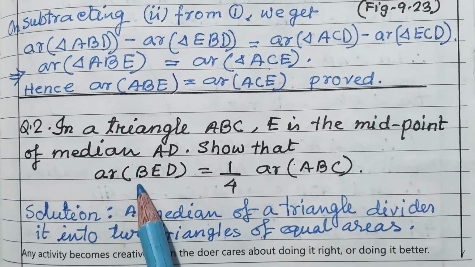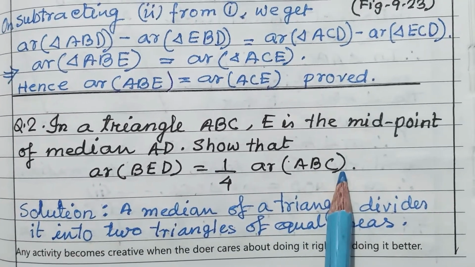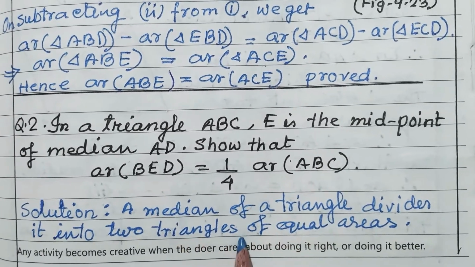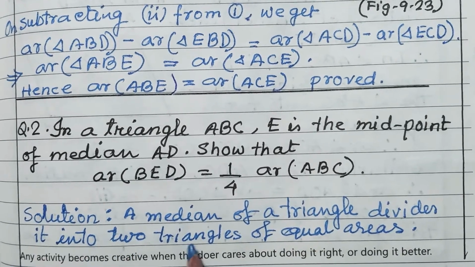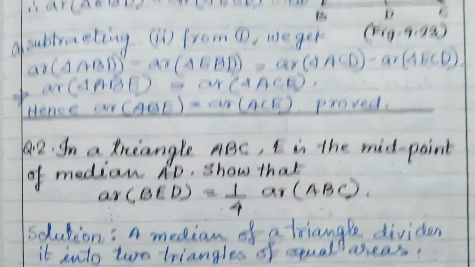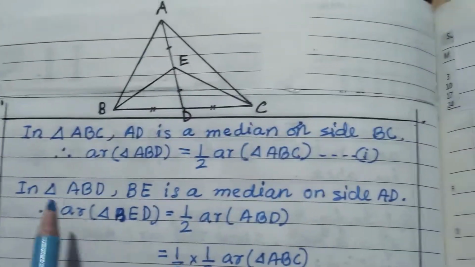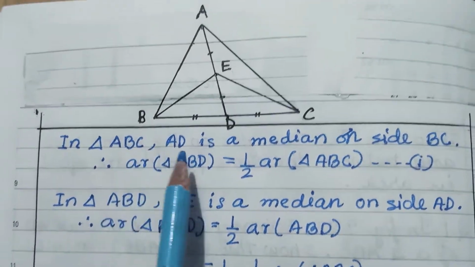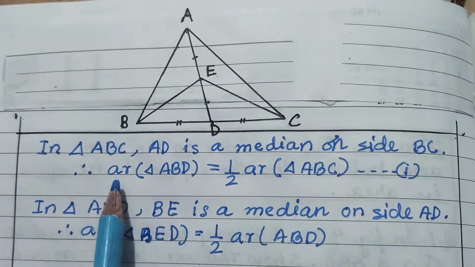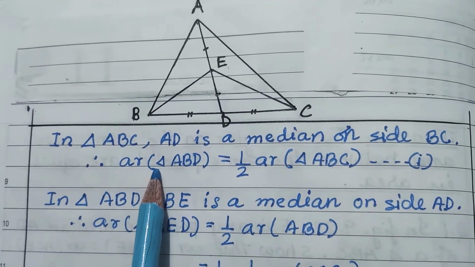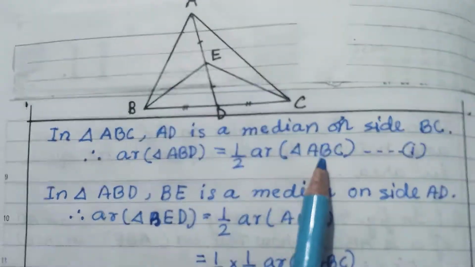Second question, in a triangle ABC, E is the midpoint of median AD. Show that area of triangle BED is equal to 1/4 of ABC. Median of a triangle, again you have to write the theorem: the median of a triangle divides it into two triangles of equal areas. Now in triangle ABC, AD is the median on BC. Therefore area of triangle ABD is equal to half of area of triangle ABC.